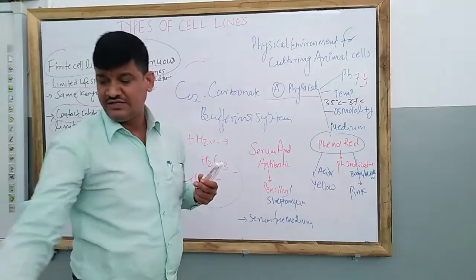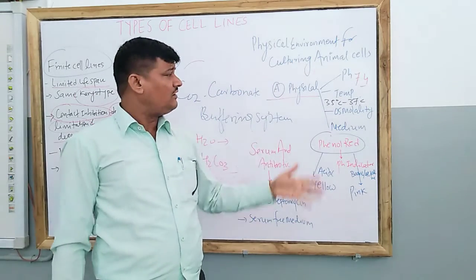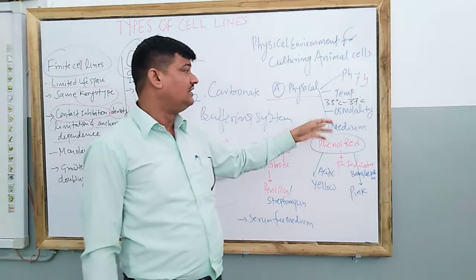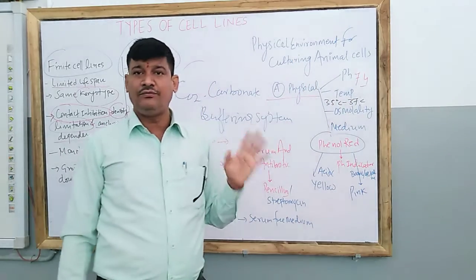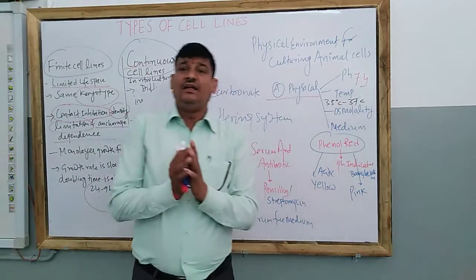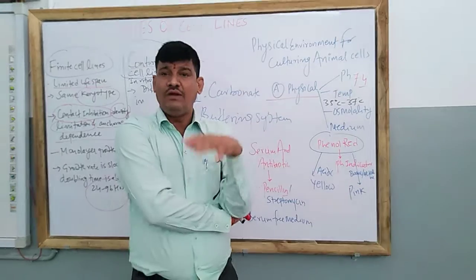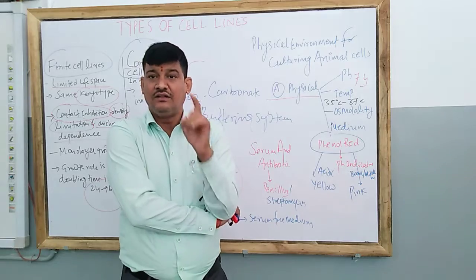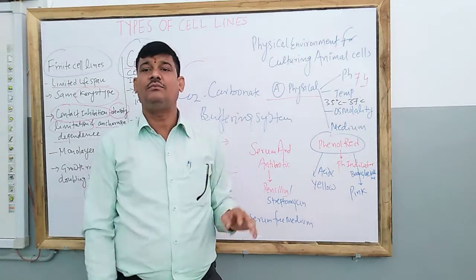Actually, at very high temperature or very low temperature, what happens? Whatever contents are used in the nutrient medium will not function. Therefore, even some of the enzymes will be denatured. So, to keep that in a good condition, we prefer 35 to 37 degrees centigrade. And if you are asking about animal cell lines, animals which are warm blooded have body temperature between 36 to 37 degrees centigrade. Therefore, this optimum temperature has been taken for the proper growth of the cells.